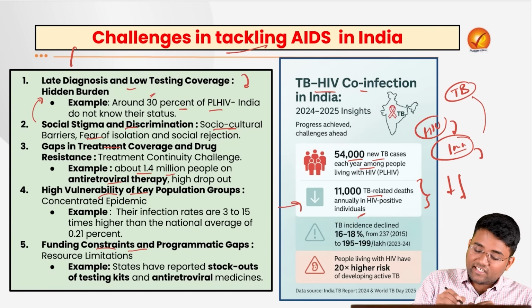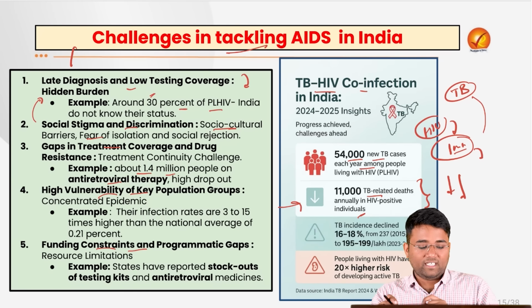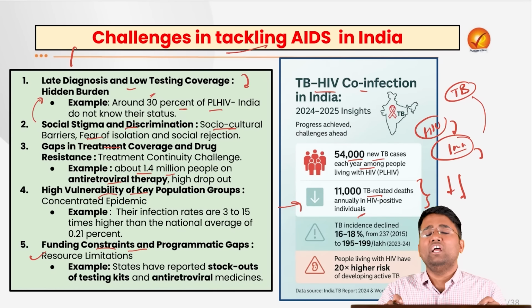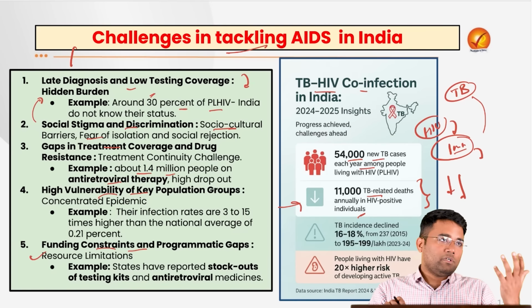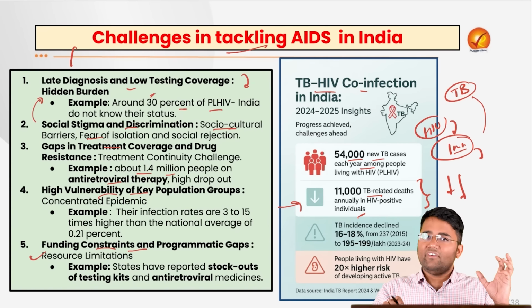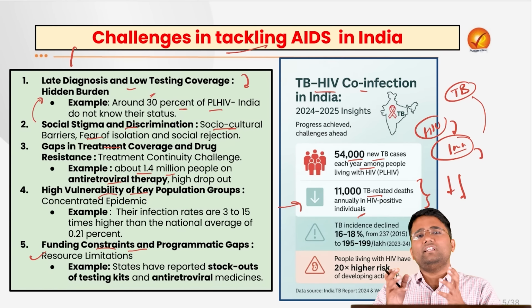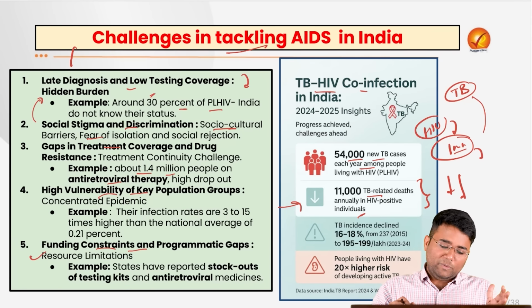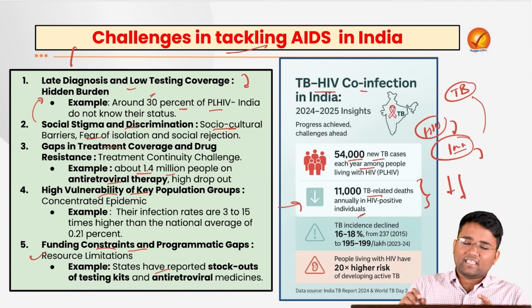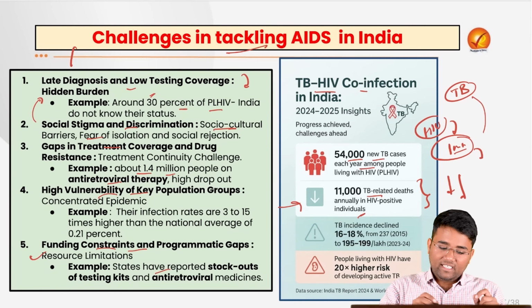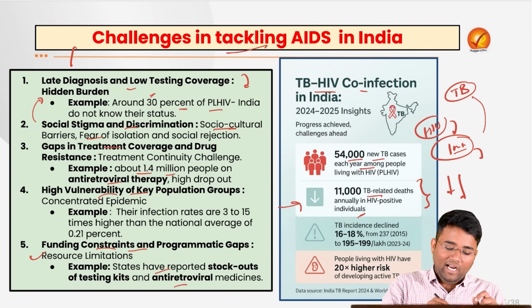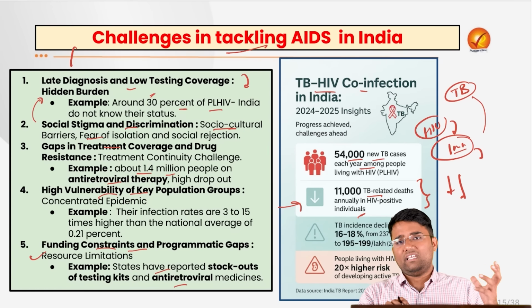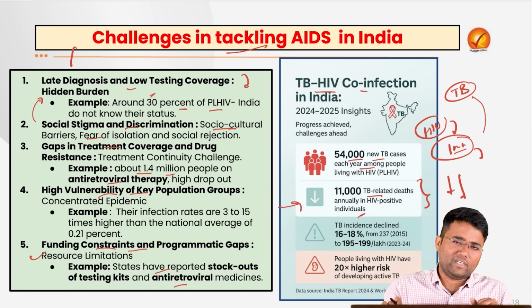Also, there are funding constraints and programmatic gaps. For example, there are resource limitations with regard to the various therapies and awareness campaigns that are available. Limited budgets are available with the state healthcare departments or hospitals. States have time and again reported that they are out of stock of testing kits and antiretroviral medicines, the group of medicines given to HIV infected persons.